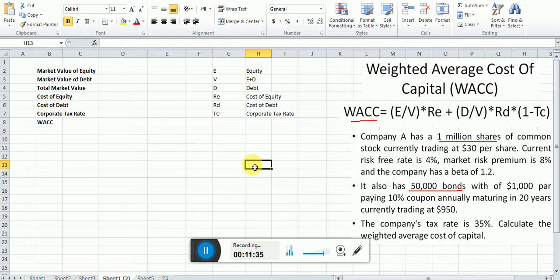Okay, for example, we have the accounting equation: assets equal to liabilities and then equity. Here you have 40,000 raised here, and 60,000 raised here. Now, if the cost over here is 4% and the cost over here is